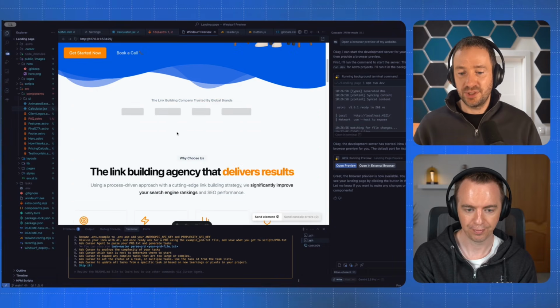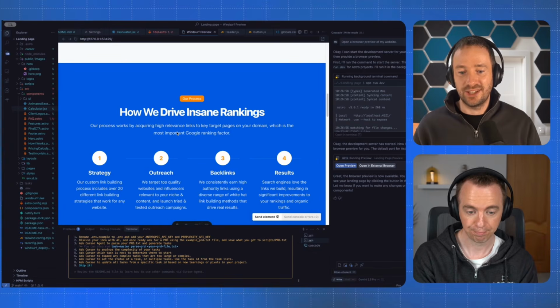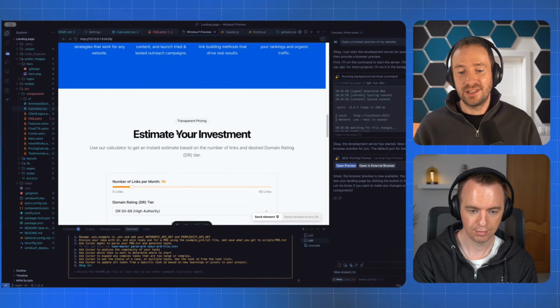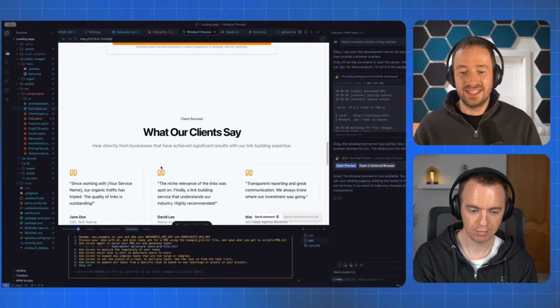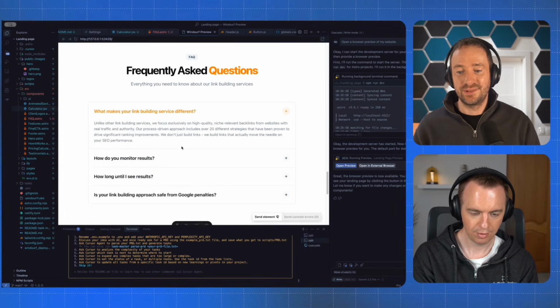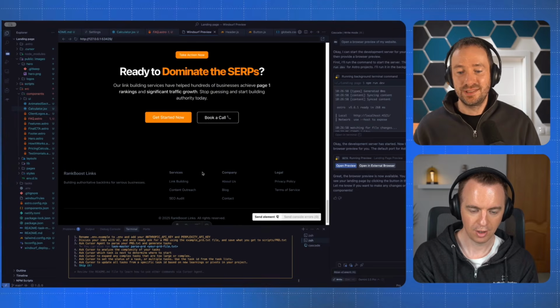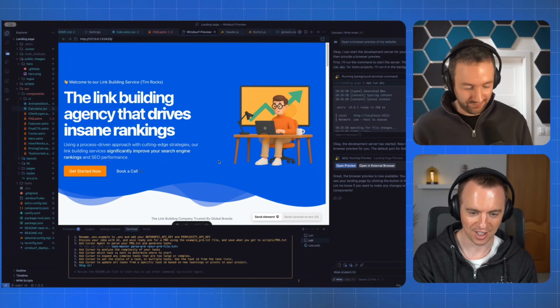So let's just look at the page quickly because I haven't shown it, but this was vibe coded in like 20 minutes. And I think it's a pretty strong landing page, including, again, a calculator that would calculate your monthly cost or whatever. And then what our clients say, you can add some photos, FAQ, nicely animated, looks beautiful, CTA and footer. Basically, for a 20-minute generation, this is absolutely incredible.